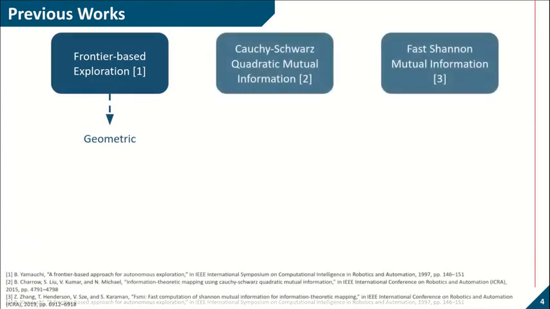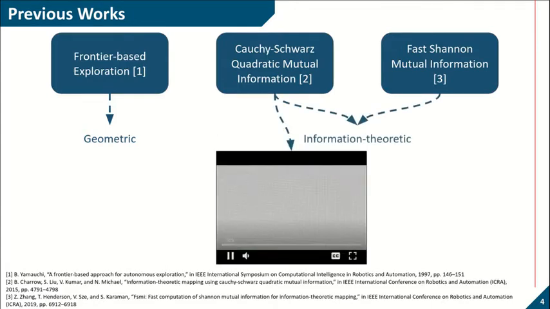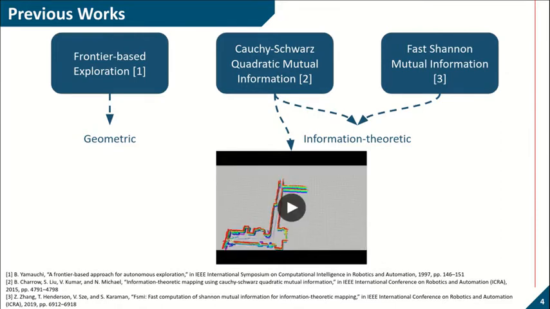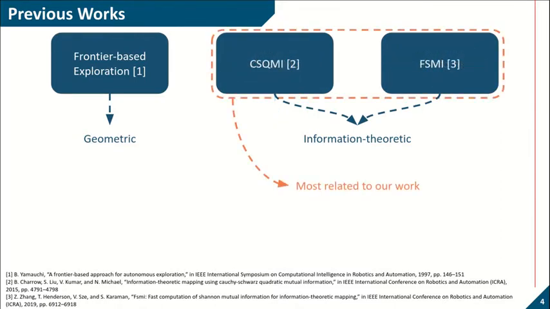Another family of active mapping solutions utilize an information theoretic objective function, which aims to find informative trajectories that minimize map estimation uncertainty. Cauchy-Schwarz quadratic mutual information and fast Shannon mutual information, shortened as CSQMI and FSMI respectively, have been able to efficiently solve the active mapping problem, satisfying all the mentioned requirements. Here you can see a short demo of CSQMI as an exploration method. We consider our work as a member of the information theoretic family of solutions, among which our work is most related to CSQMI and FSMI.